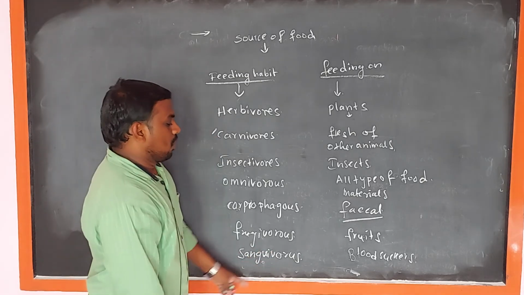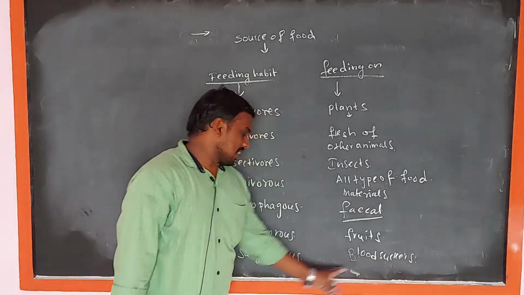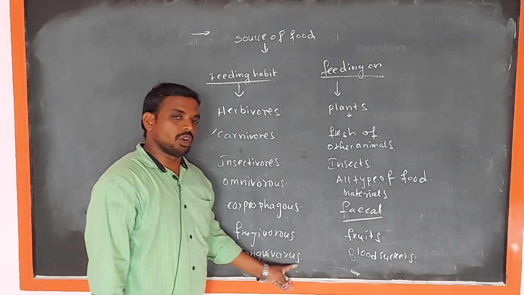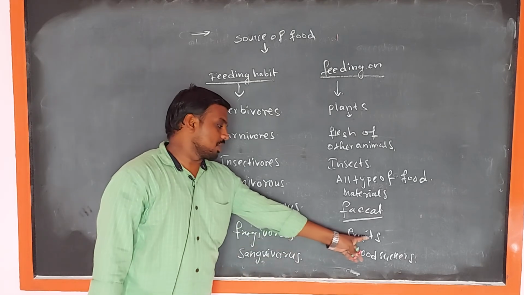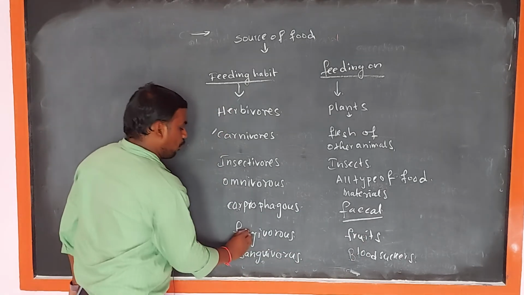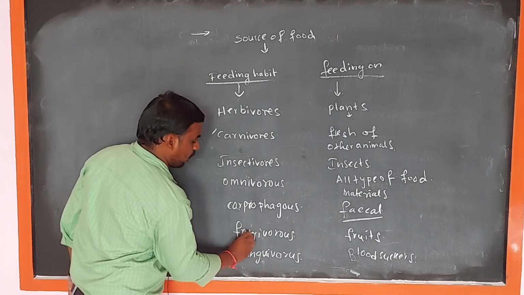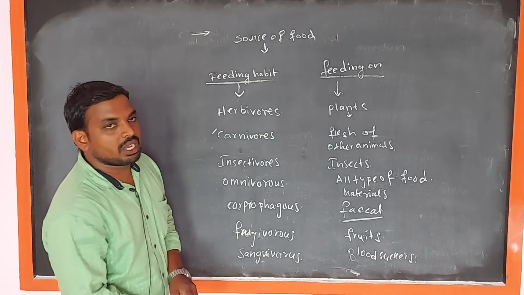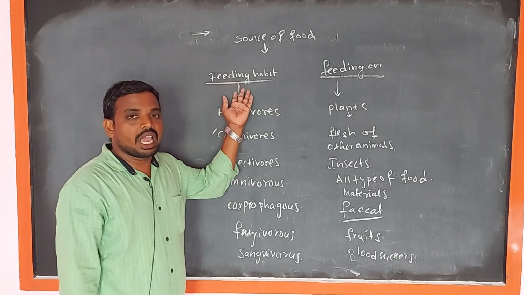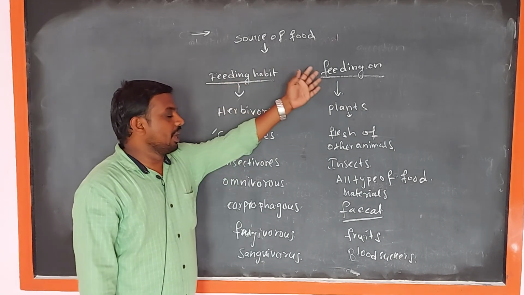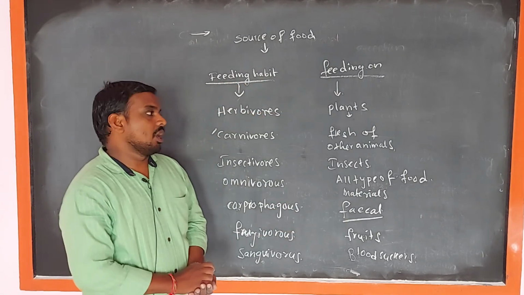So the animals which feed on blood are known as sanguivorous. The animals which feed on fruits, frugivorous. So there are different feeding habits and feeding on their products.